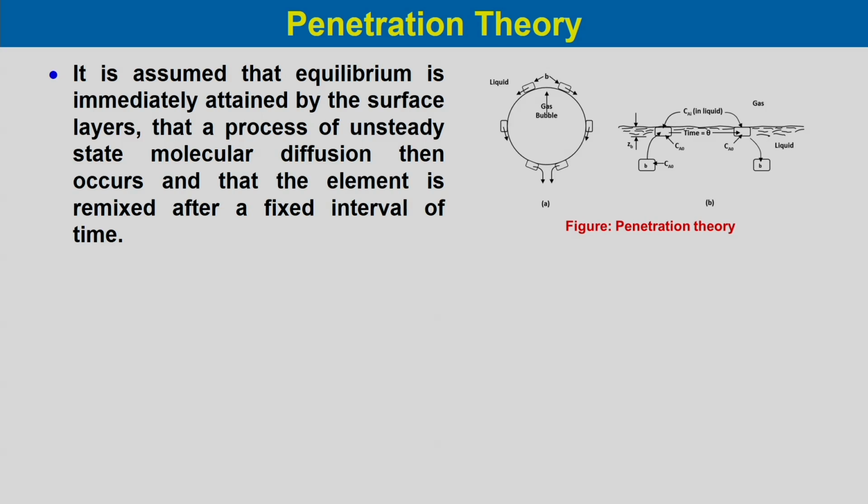That means, as soon as the liquid element comes in contact with the gas phase, the solute transferring from the gas to the liquid immediately attains equilibrium at the surface layer, and that is why a process of unsteady state molecular diffusion occurs, and the element is remixed after a fixed interval of time. So, the element comes back to the bulk and again returns to the surface.